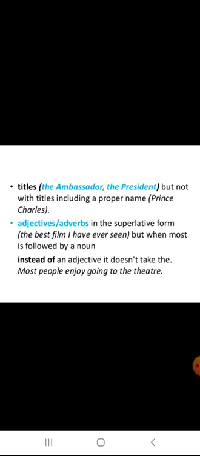Adjectives and adverbs in the superlative form. The best film I have ever seen. The superlative degree. As I told you, the adjectives of comparison, before the superlative degree we use always the. The comparative degree we use then. So here the superlative degree always has the before the noun. But when most is followed by a noun, when we use more or most, we will not use the. Instead of an adjective, it does not take the.